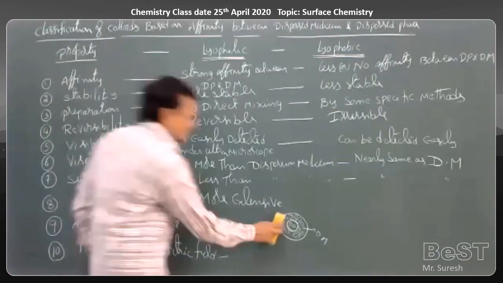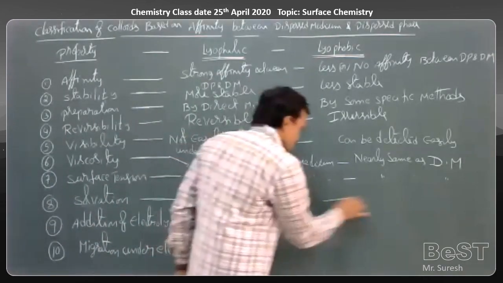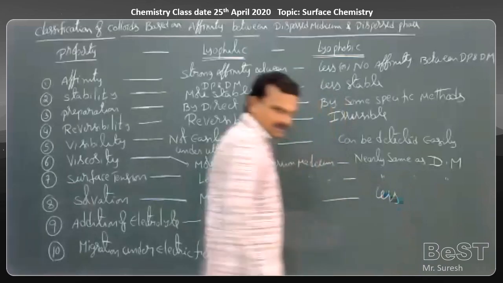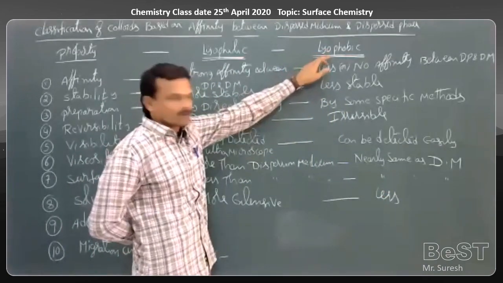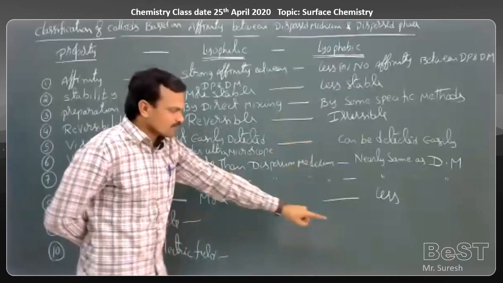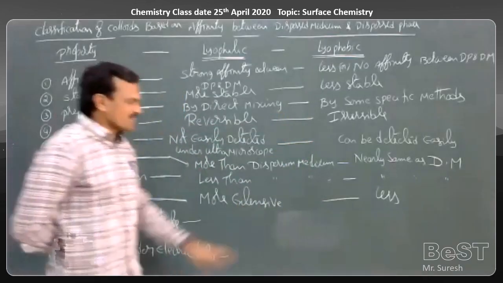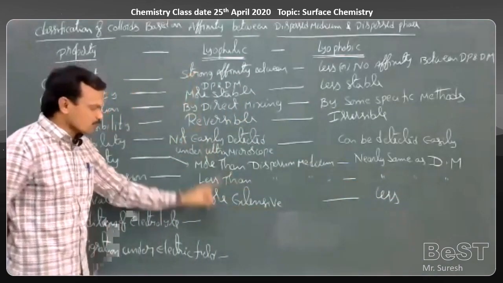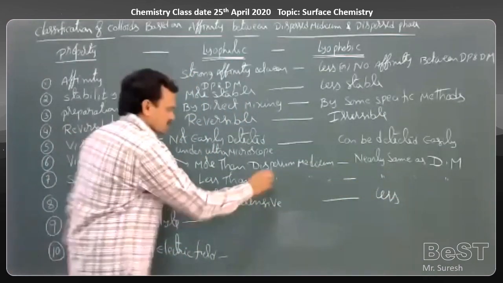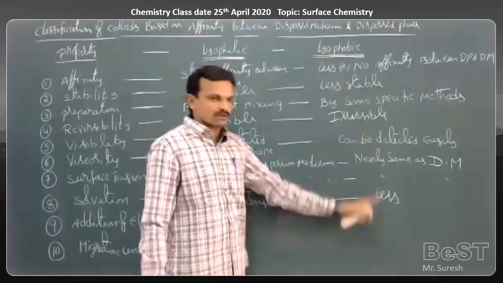The solvation of the particles is more extensive in one case, whereas in this case it is less, because here there is no affinity. There is no affinity between the solvent molecules and the dispersed phase particles, so they are less extensively solvated. Because of more affinity, this is more extensively solvated, and because of less affinity, this is less extensively solvated.